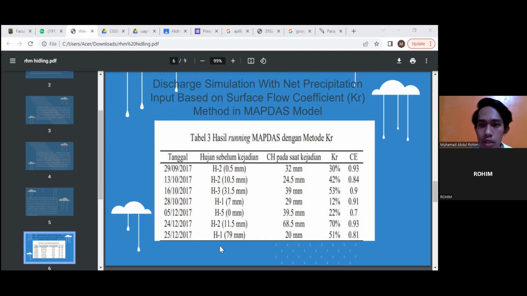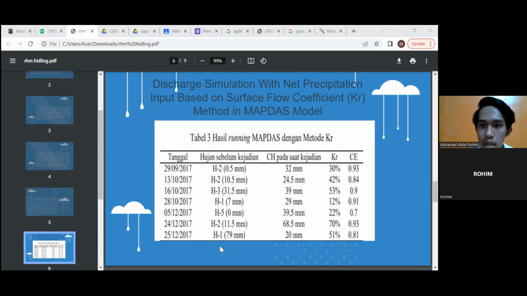Based on table 3, it can be seen that the KR value in the simulation result ranges from 12% until 70%, which means that some 12% until 70% of the rain that falls in the watershed area will become surface runoff.